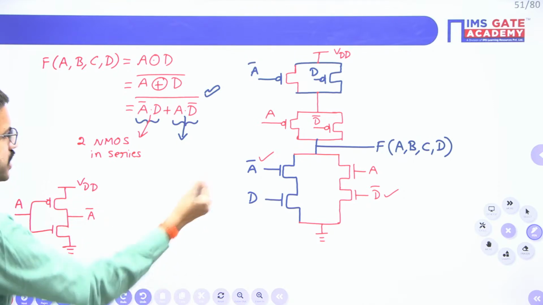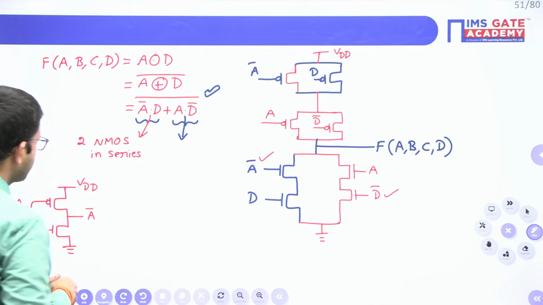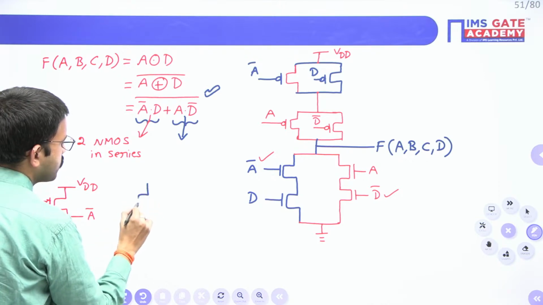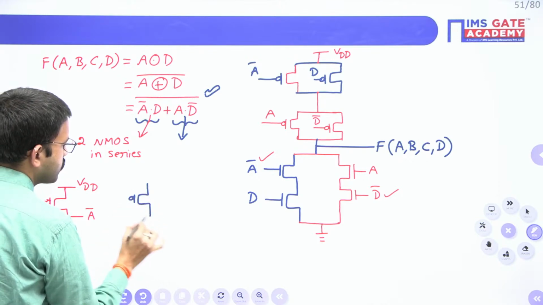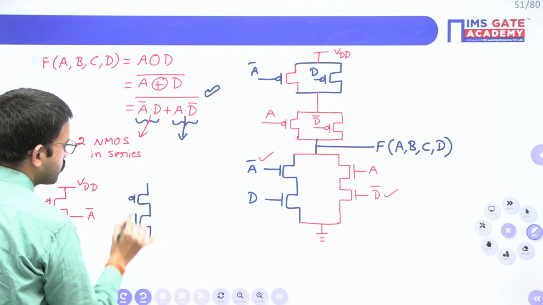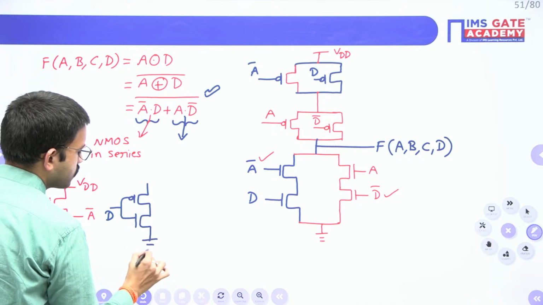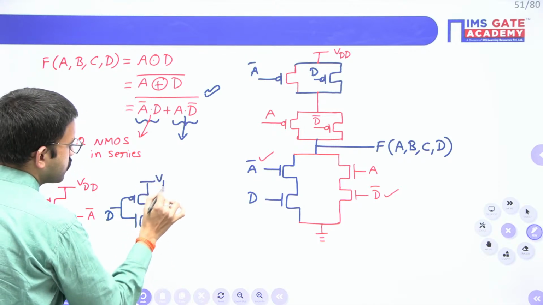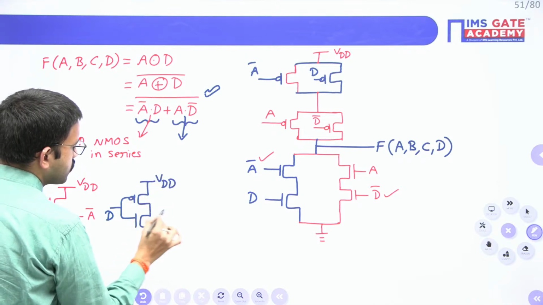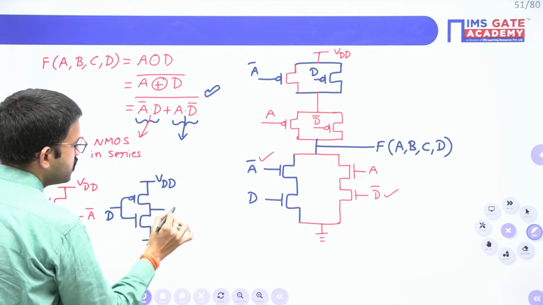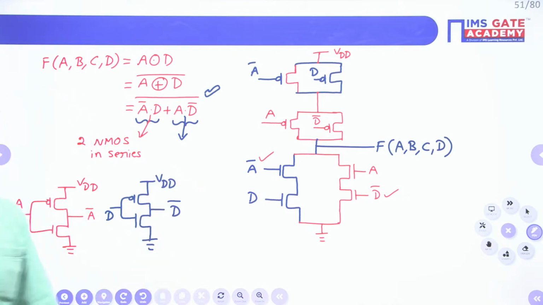Similarly, the case for D bar also. Here D is the input, output is D bar.